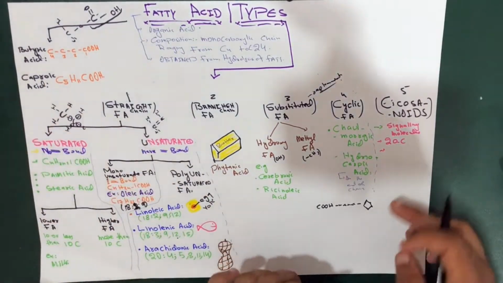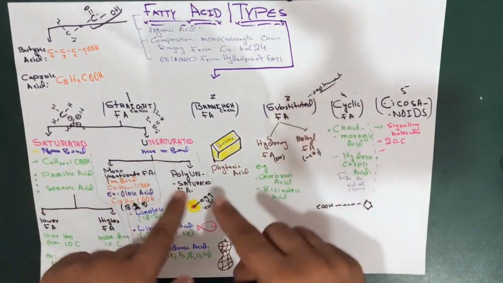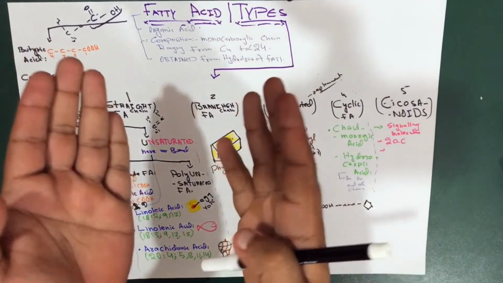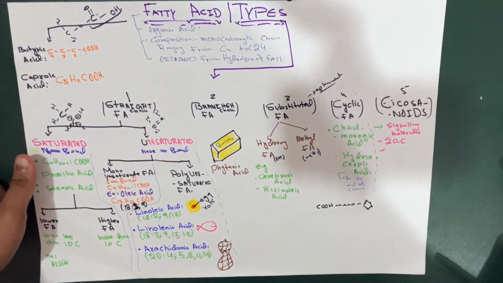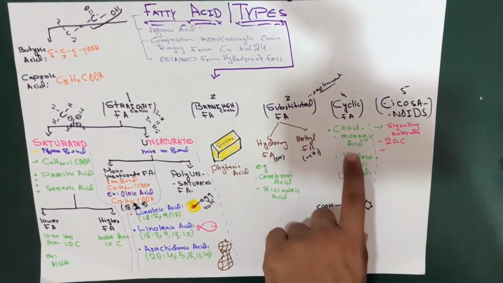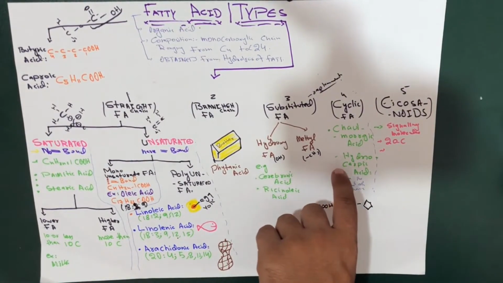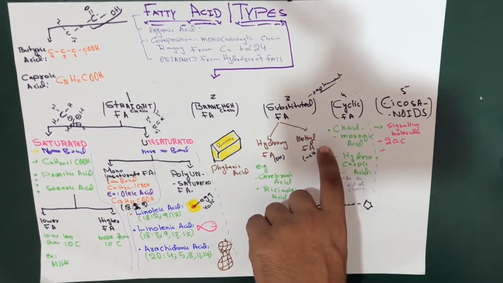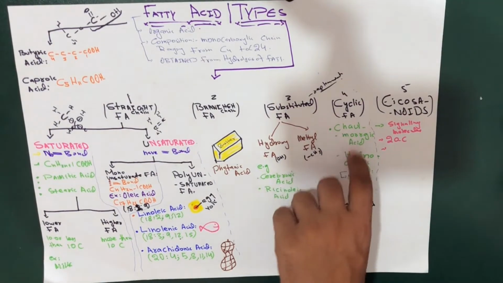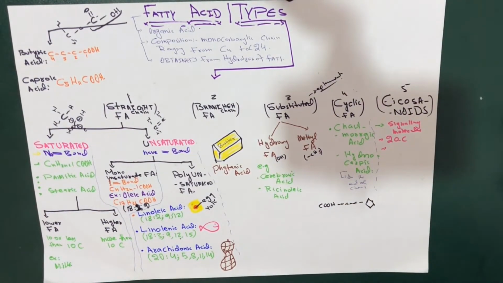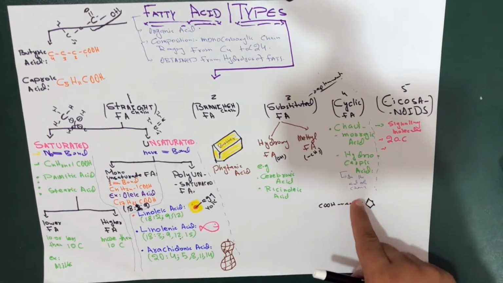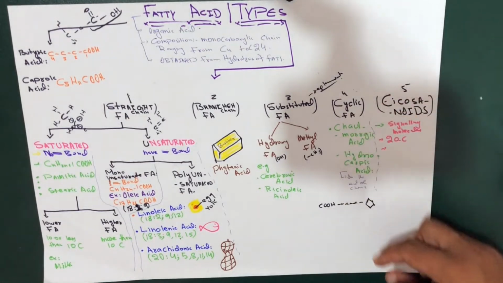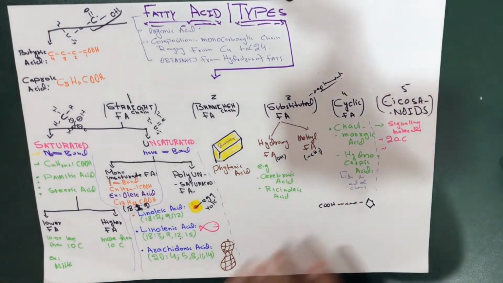So that's why we call it a cyclic fatty acid. We have a cyclic chain on the end of the whole fatty acid. Among the cyclic fatty acids, we have chaulmoogric acid, which is obtained from chaulmoogra, and hydnocarpic acid. So this is all about the cyclic fatty acids, not that much detail.